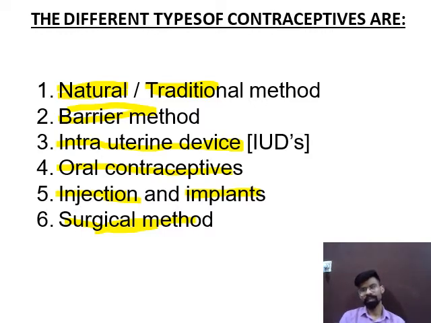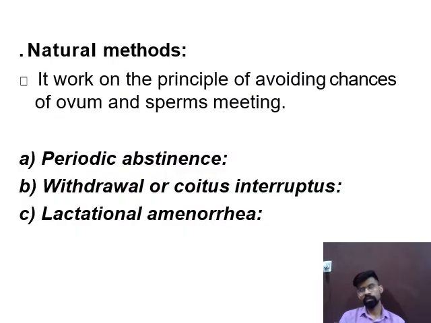So let's start the first method of birth control, that is the natural method of birth control. And this natural method mainly works on avoiding the chances of ovum and sperm meeting. Means this method mainly avoids the meeting of ovum and sperm.